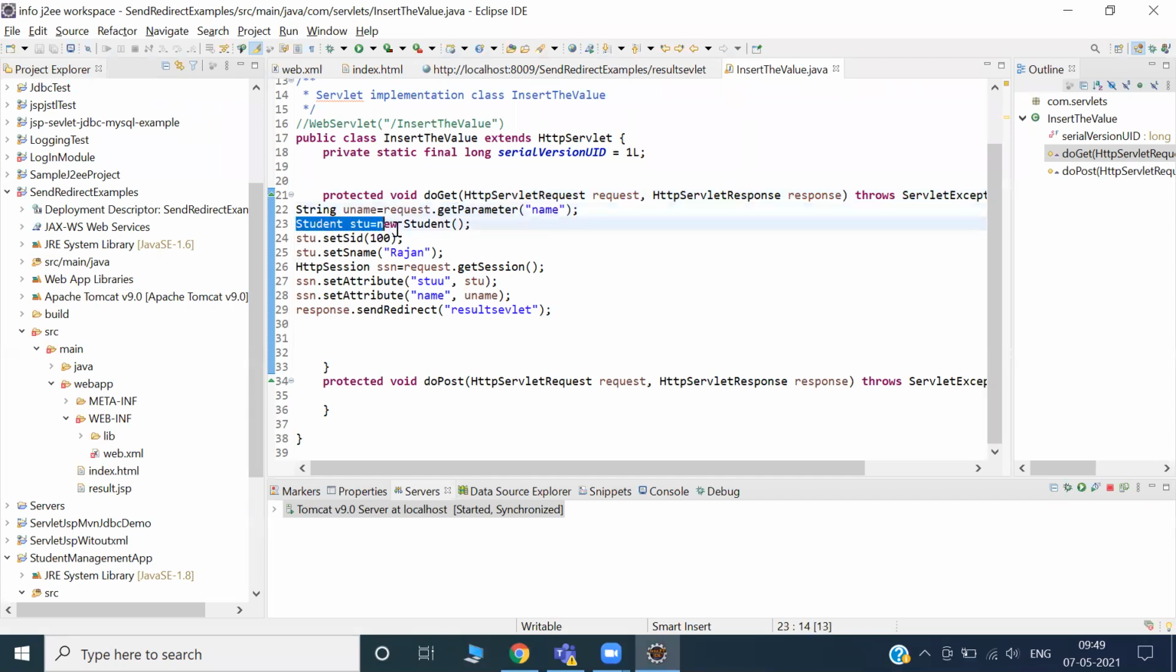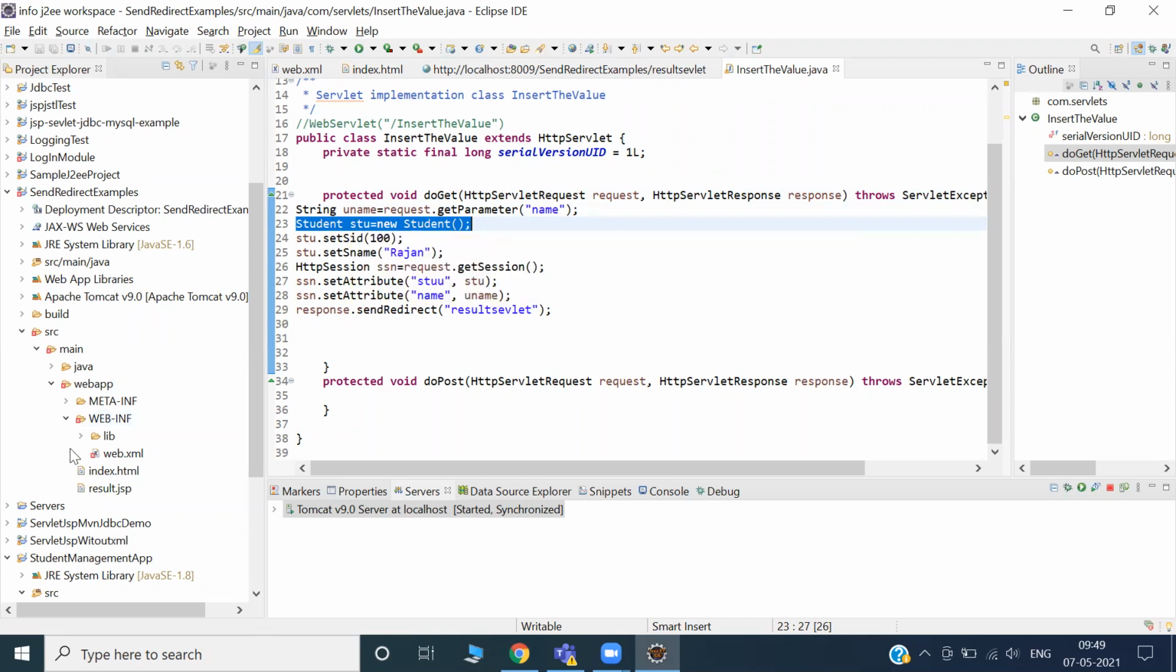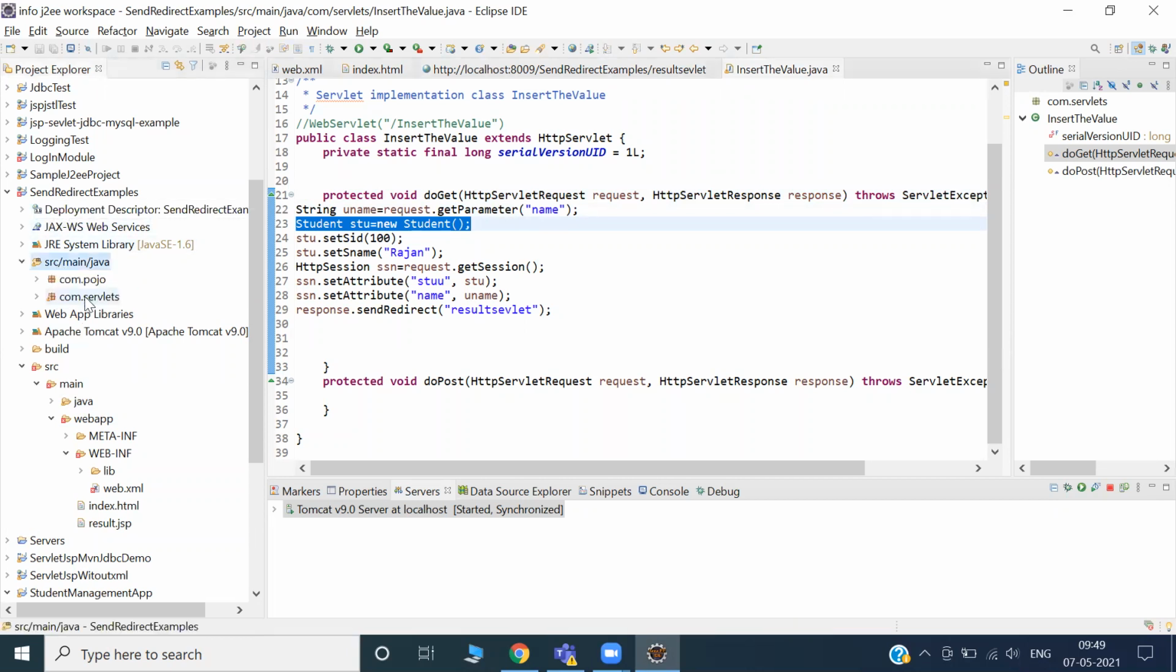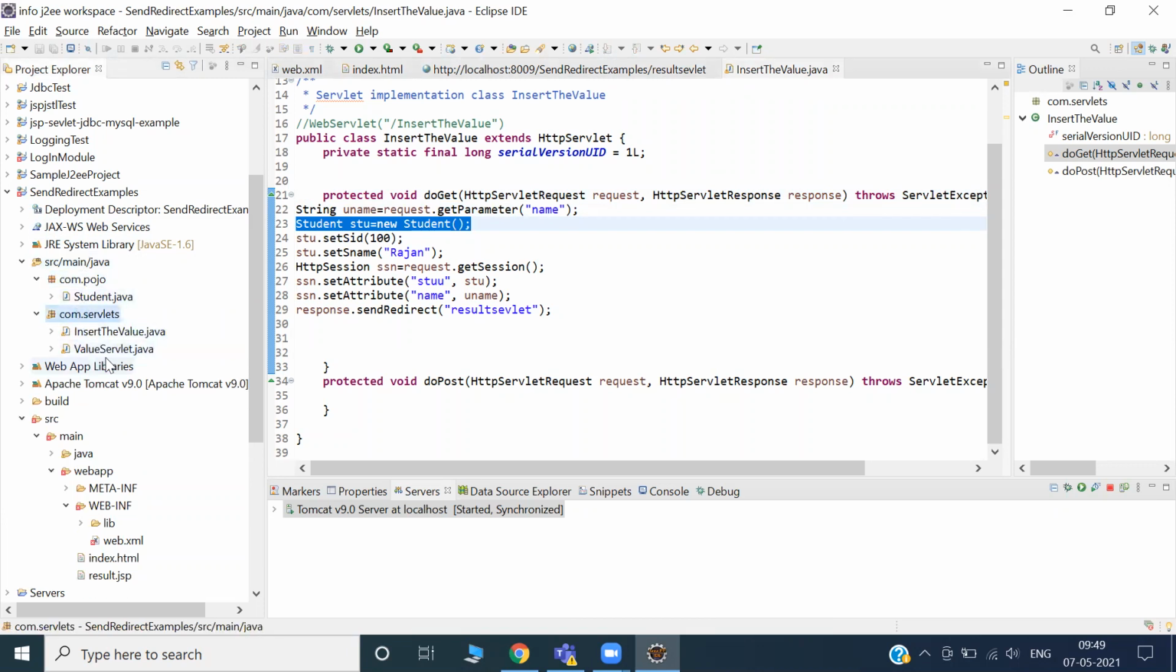But what else is it doing? It is creating a student object. If I'm creating a student object, the Student class should be there. The class is there. We'll go into this package. Is there a class Student? Yes, it is there. Inside servlet I have taken two servlets. First we discuss the first servlet, whose name is insert value.